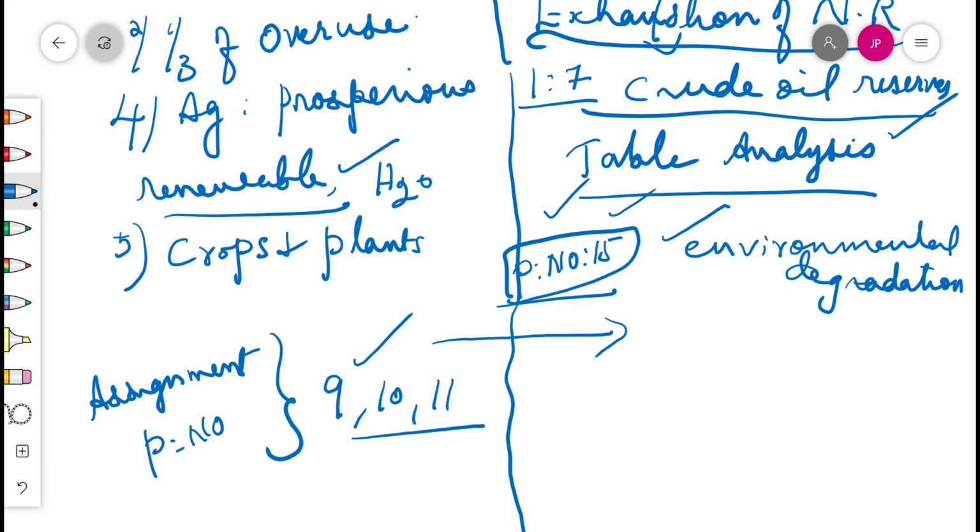highlight in 3-4 sentences. And the 10th question is, the earth has enough resources to meet the needs of all, but not enough to satisfy the greed of even one person. How is this statement relevant to the discussion of development? Explain. These are the very good value words of our Mahatma Gandhi. So we have to explain how these resources are going to be replenished.